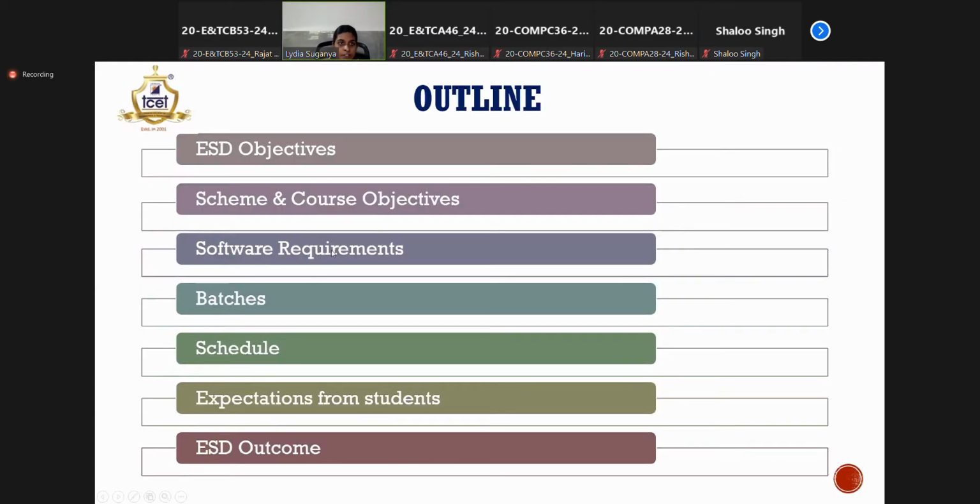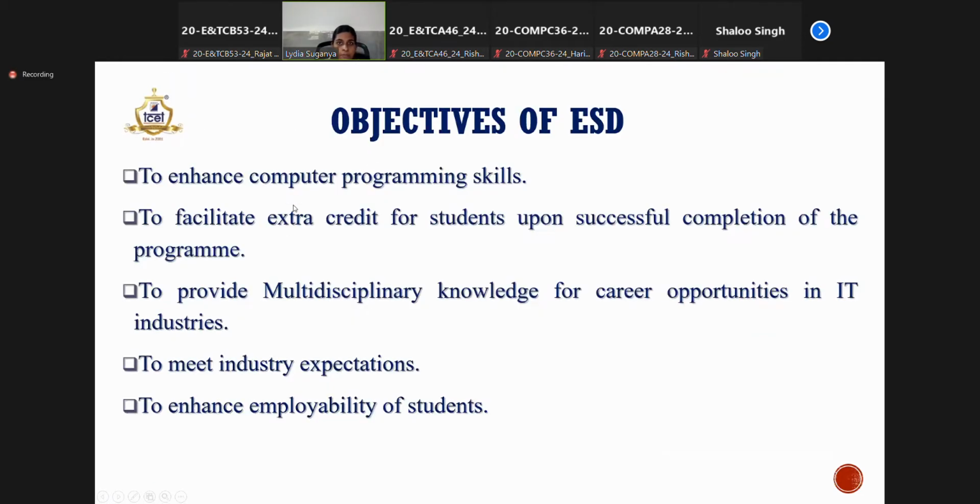So this is the outline of the presentation. You have ESD objectives, scheme and course objectives, batches, schedule, expectations from students, and finally the ESD outcome. So these are the objectives of ESD.